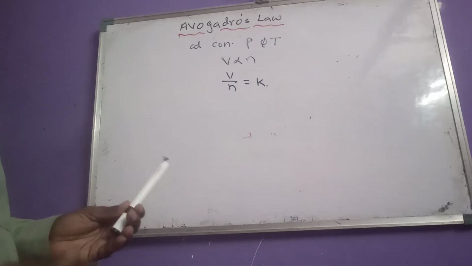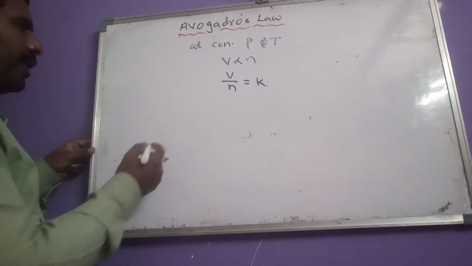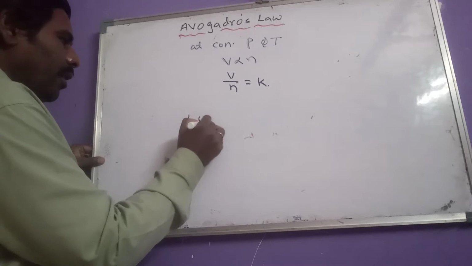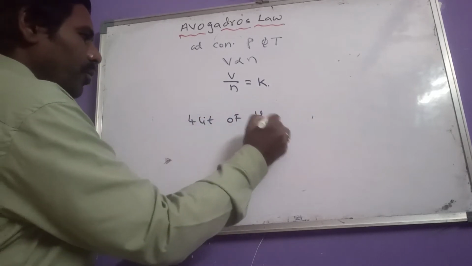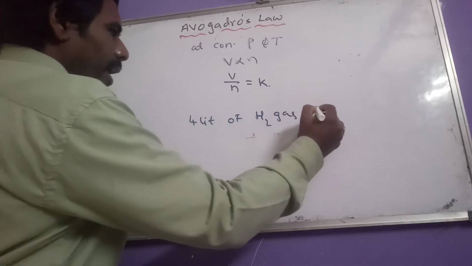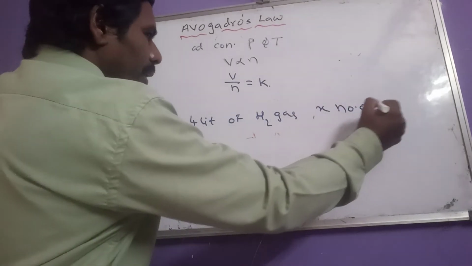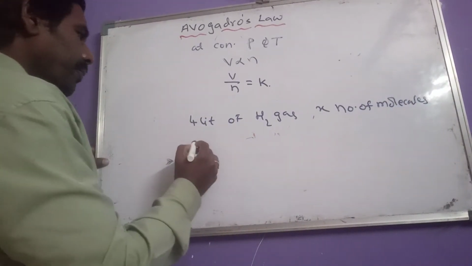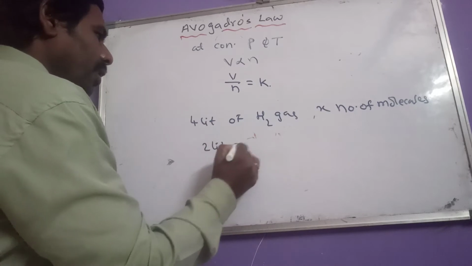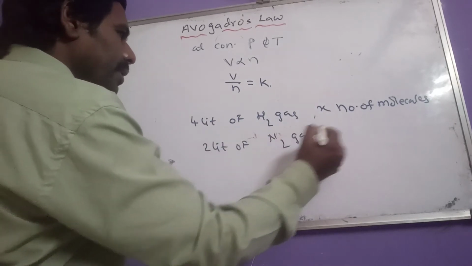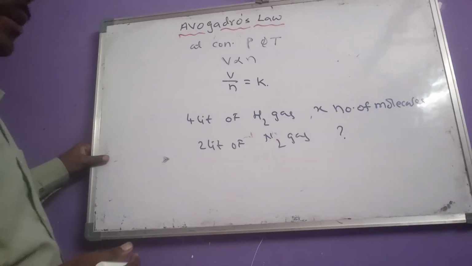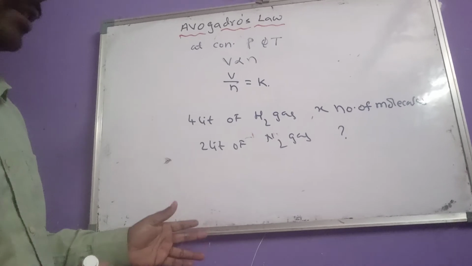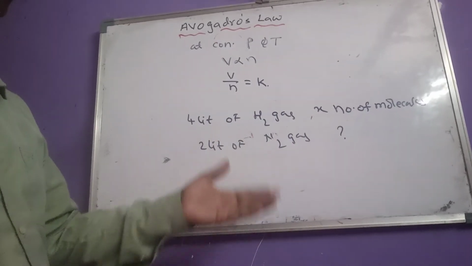Let us see one question. For example, 4 liters of H2 gas have X number of molecules. Now, how many molecules does 2 liters of N2 gas contain? Here, equal volumes of all gases contain an equal number of moles and molecules.